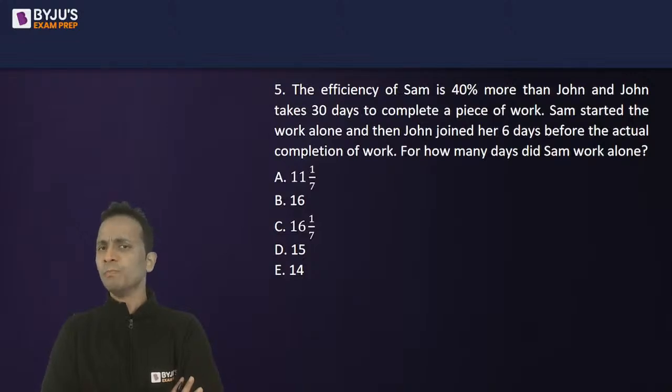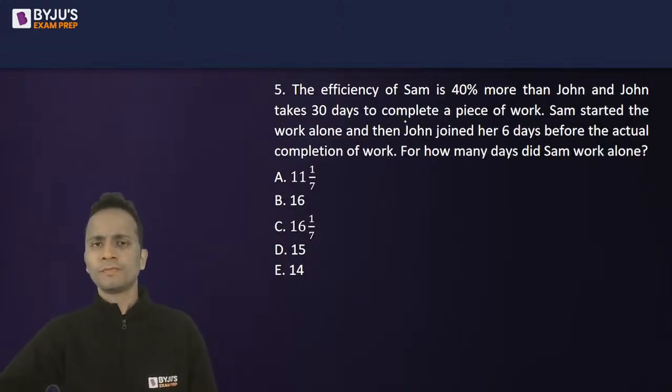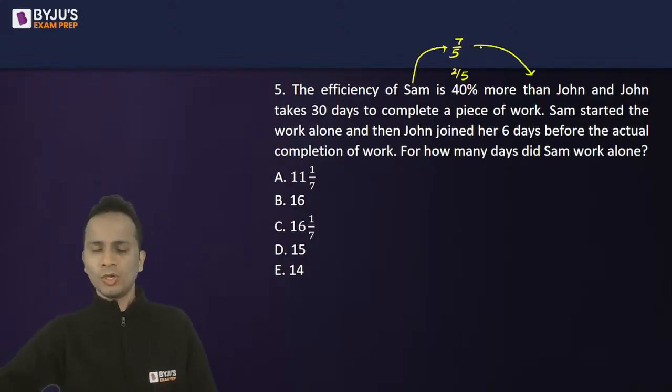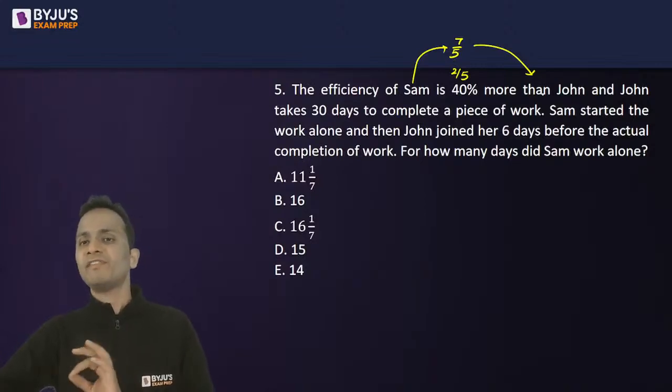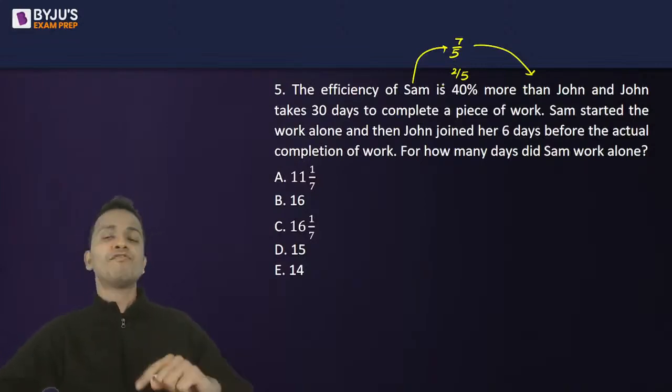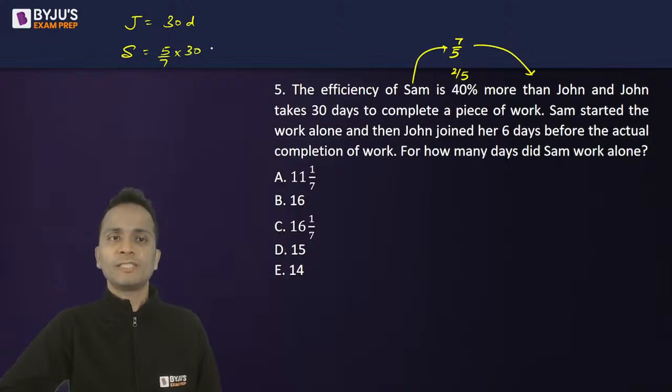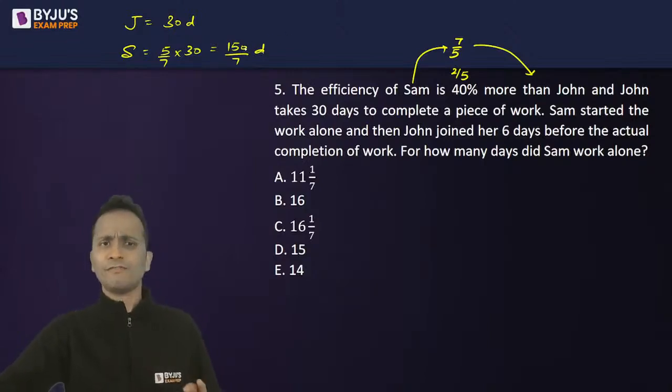Now Sam is 40% more efficient as compared to John. So 40% means 2 by 5. So Sam is 1 plus 2 by 5, that is 7 by 5 as efficient as compared to John. So Sam's efficiency is 7 by 5 that of John. So Sam will take 5 by 7 of the number of days taken by John. So if John has taken 30 days, then Sam will take 5 by 7 of 30 days, that means 150 divided by 7 days. Done. This is the first thing.